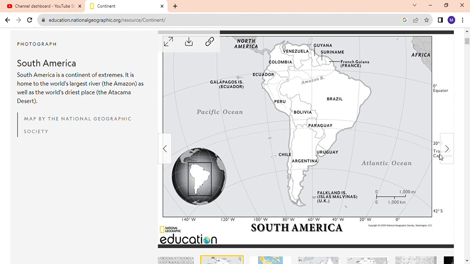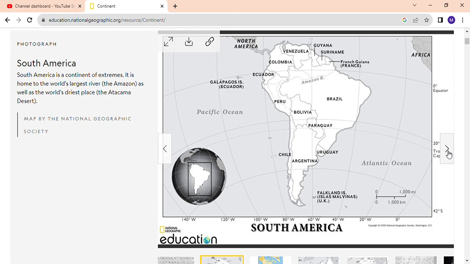It is home to the world's largest river, the Amazon, as well as the world's driest place, the Atacama Desert. The world's hottest place is in the California desert. The countries in South America are Argentina, the Falkland Islands which are disputed between Argentina and the UK, then Chile, Uruguay. There is the Uruguay River. Also here are Paraguay, Bolivia, Peru, Brazil.